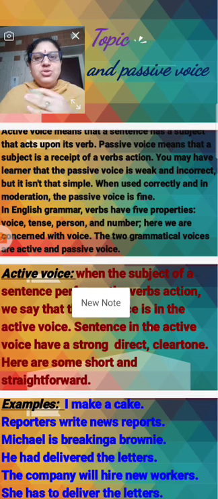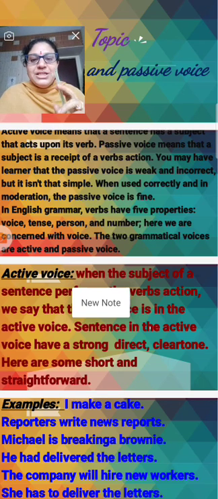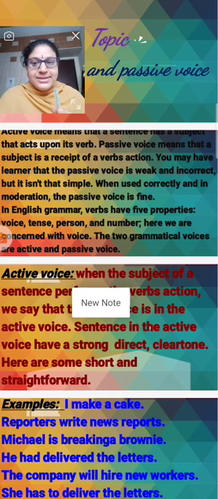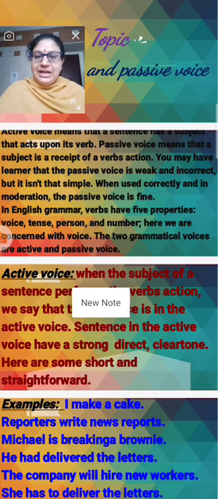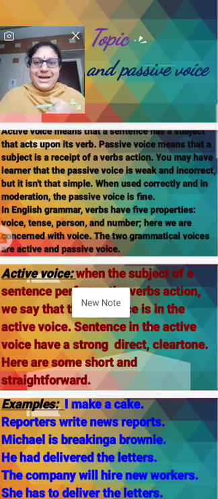The sentences of passive voice are not correct, but when you moderate that, when you rewrite that, the passive voice also becomes correct. In English grammar, verbs have the 5 properties: voice, tense, person and number.